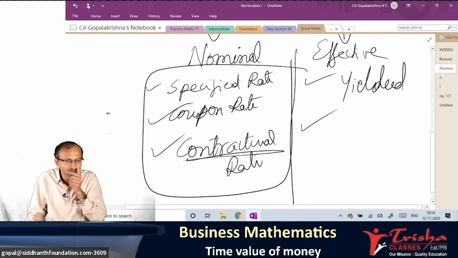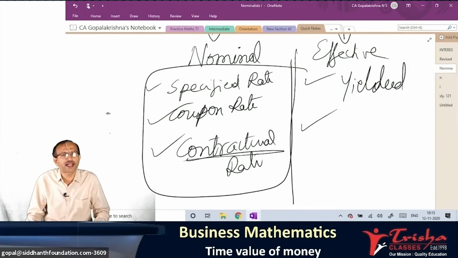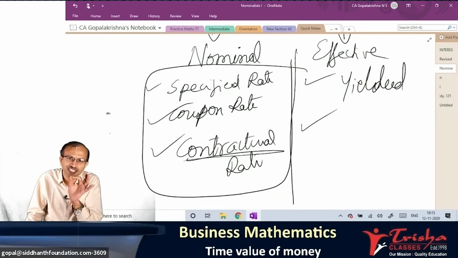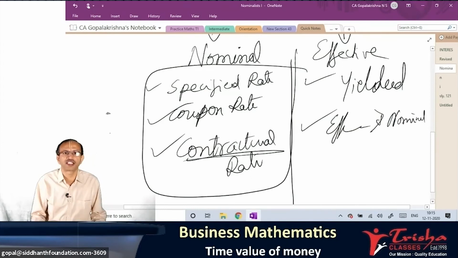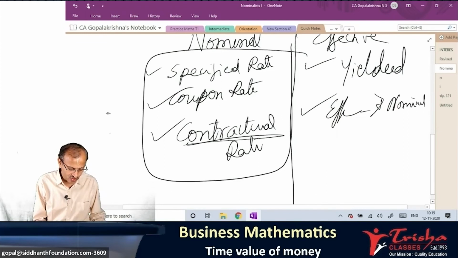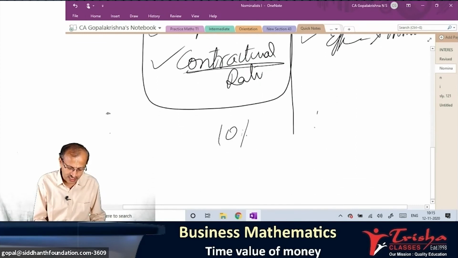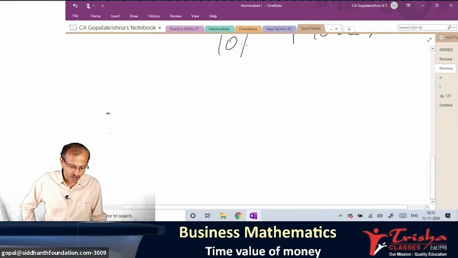What you actually ended up with finally, what is that effective rate? 10.25%, slightly more. Do you agree your effective rate is slightly more than nominal rate? I repeat, effective rate of interest is slightly more than nominal rate. That's the next thing which we learned. So in the example, this is 10%, this is 10.25%. This is what I wanted to communicate to you.